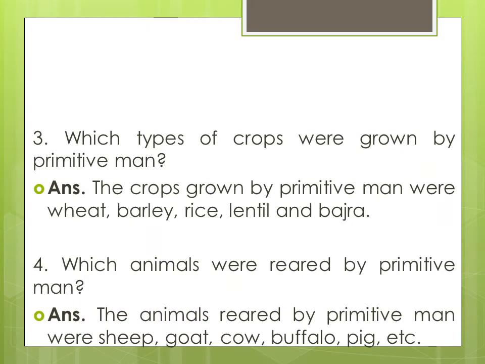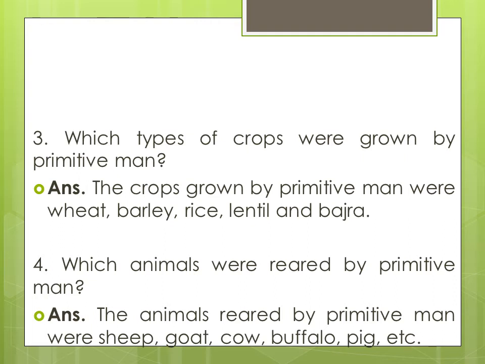Question 3. Which types of crops were grown by primitive men? Answer. The crops grown by primitive men were wheat, barley, rice, lentil and bajra. Lentils are the dals. So these were the crops which were grown by primitive men.